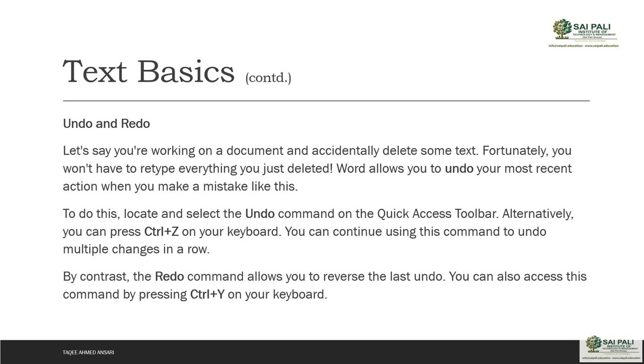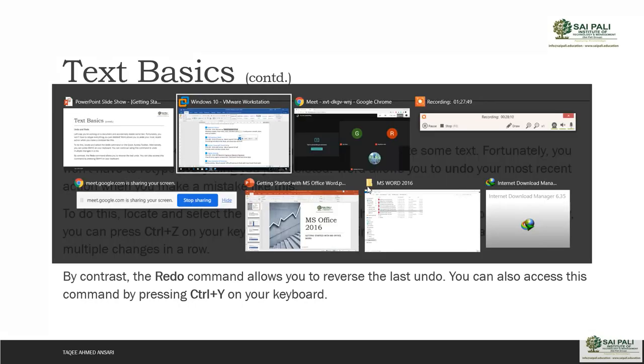There is an undo command, or alternatively you can press Ctrl Z on your keyboard. You can continue using the command to undo multiple changes in a row. By contrast, you have redo. The redo command allows you to reverse the last undo. That means suppose I undo something but now I feel that was right, so I can redo also. You can also access the command by pressing Ctrl Y. For undo, Ctrl Z. For redo, Ctrl Y. These are the shortcuts, or you have the commands in the Quick Access toolbar.